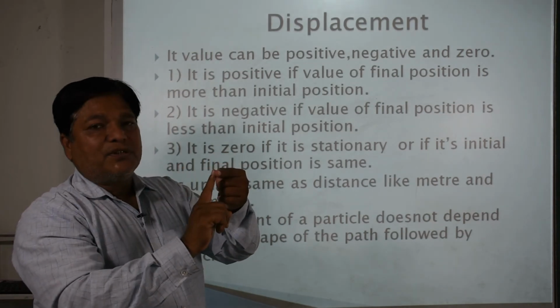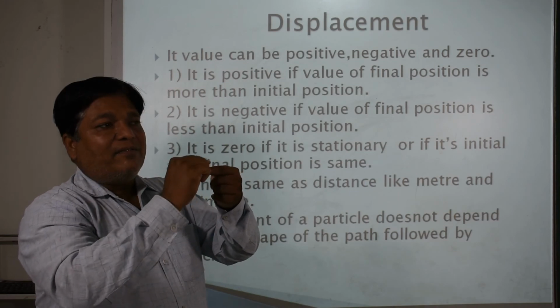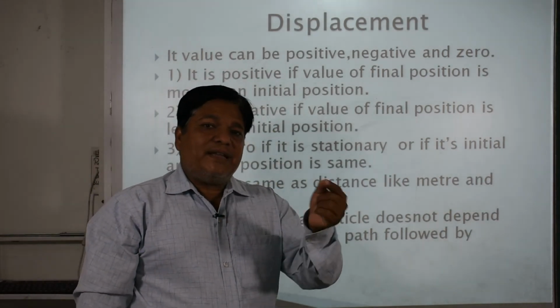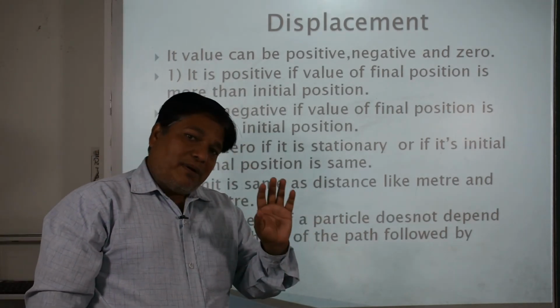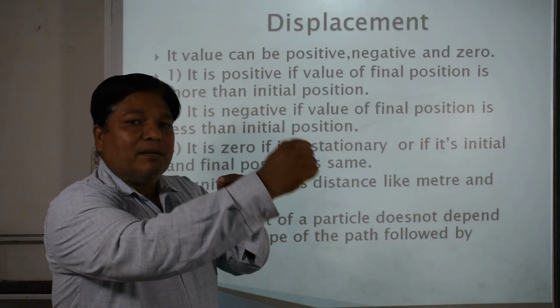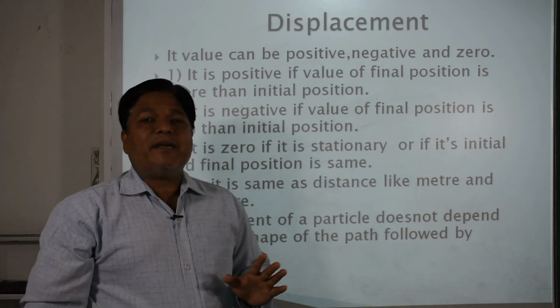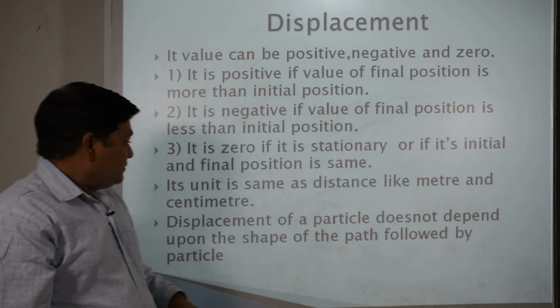The initial position is this point only, and when it comes back to this point, the final position will be the same also. So its displacement will be 0, but it has distance, because the measure of the circular track will become the distance, but its displacement will be 0 because both positions are the same.